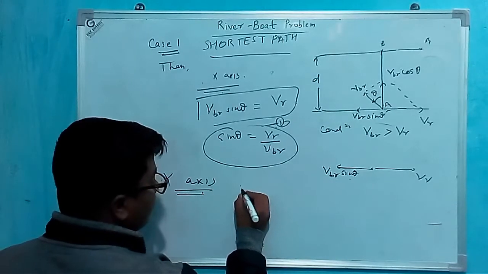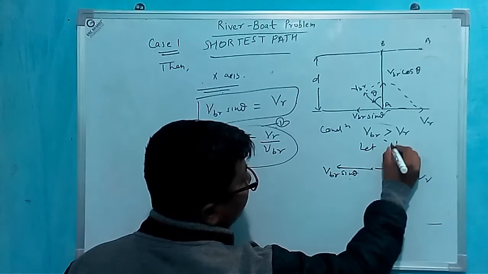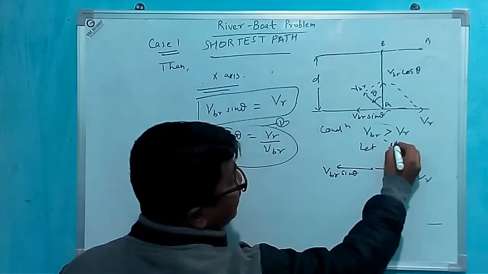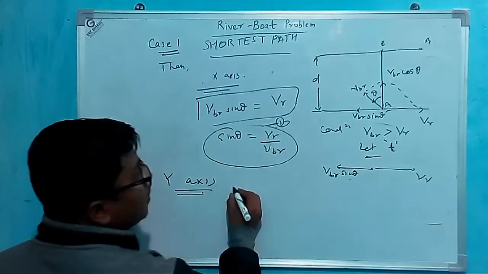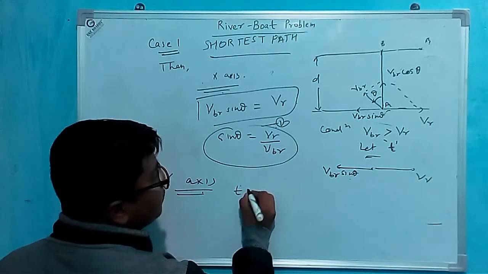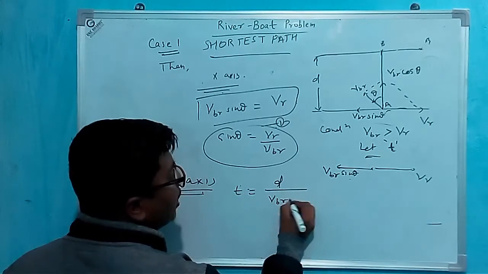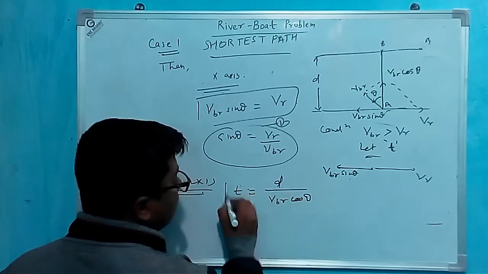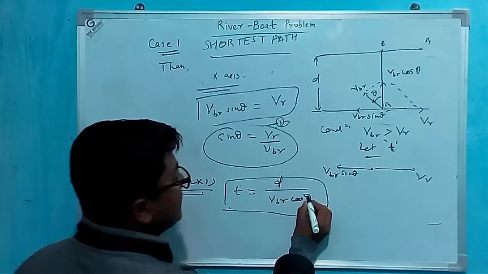let time taken to reach from point A to B is t. Okay, then time period will be d by VBR cos theta on y-axis. Okay, we can easily see that.